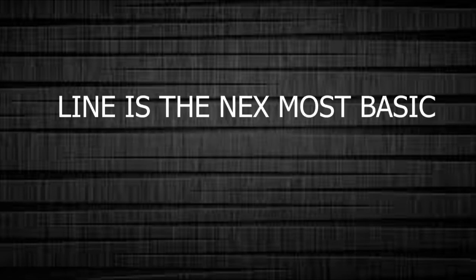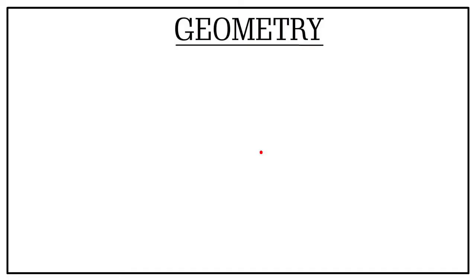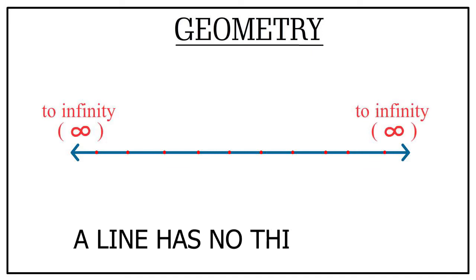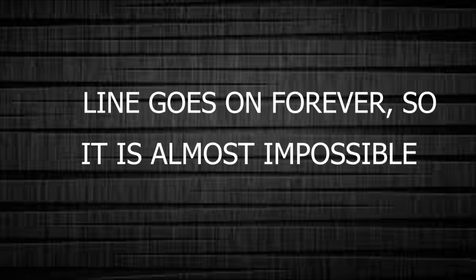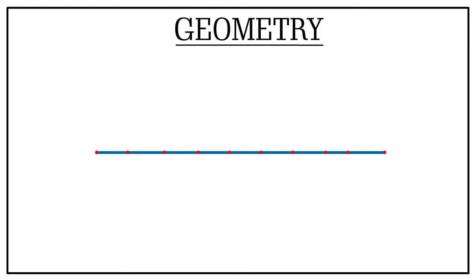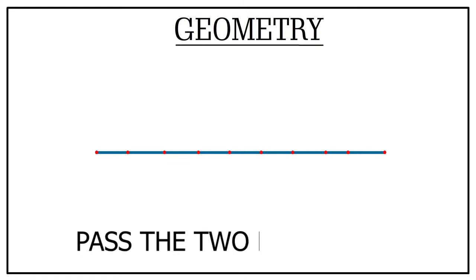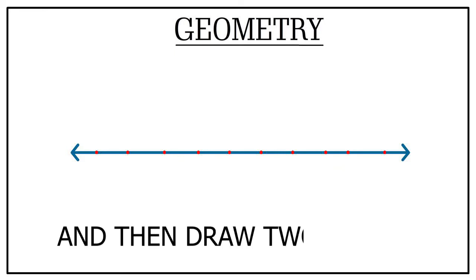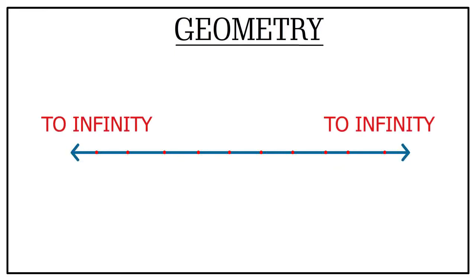If this is called a line segment, then what is a line? A line is the next most basic element in geometry. It is a collection of points in a straight path that extends indefinitely in two directions. It has no thickness. A line goes on forever, so it is almost impossible to show a line which goes on forever. So to draw a line, we just extend the two endpoints a little bit and then draw two arrows to show that it keeps on going.